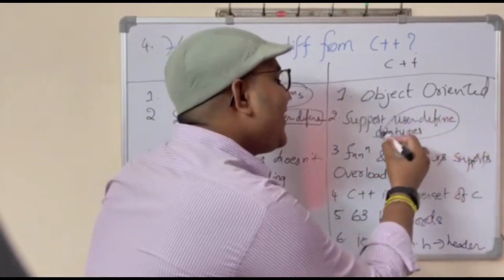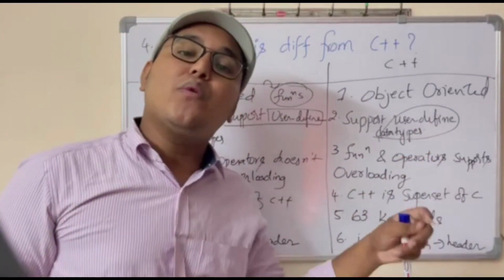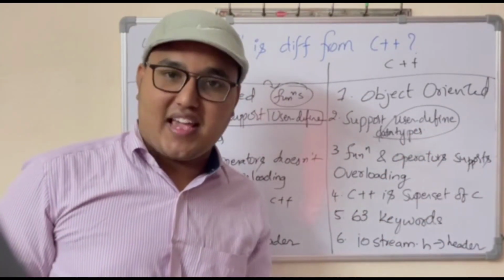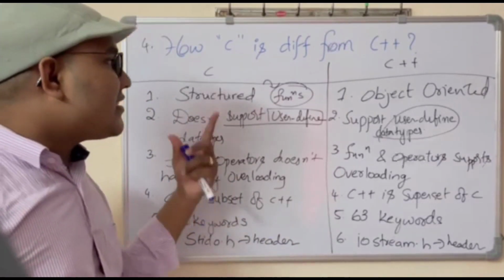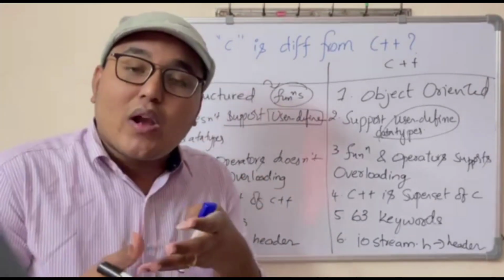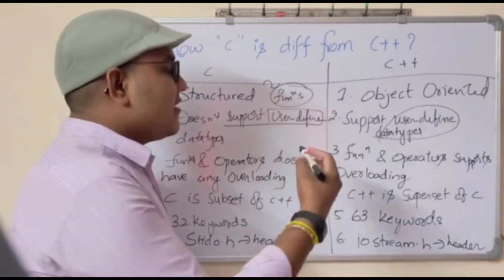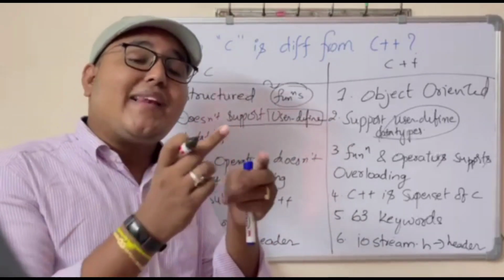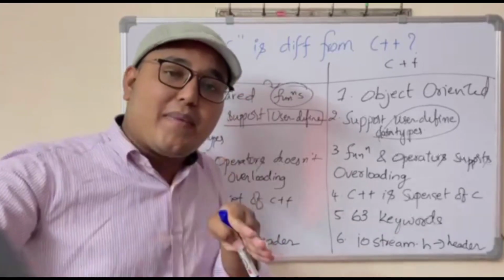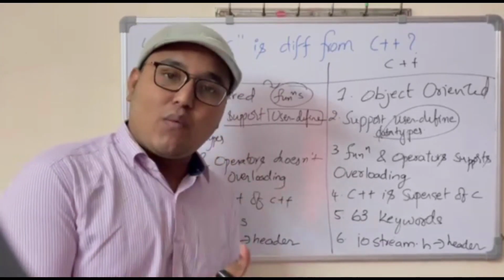How we define the user defined types is by using a class. We can create user defined types. And C doesn't support any function overloading or operator overloading. See, what is meant by function overloading is, if both the functions have the same method signature and different parameters, then it is known as function overloading.